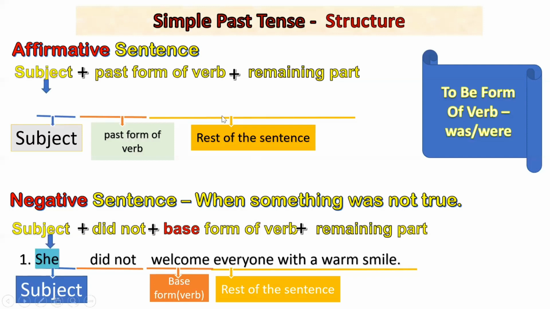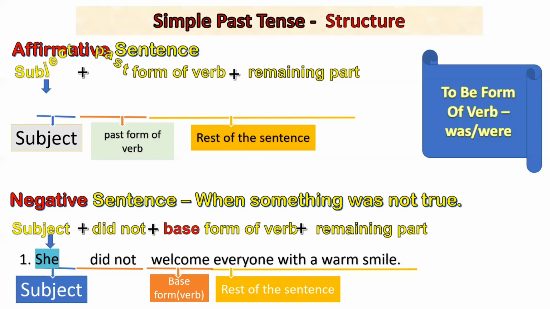The structure for affirmative, or you may say positive, is very simple. This tense is very easy to learn because we use the same structure for any kind of subject. Whether it is a plural subject or a singular subject, your structure would be the same.